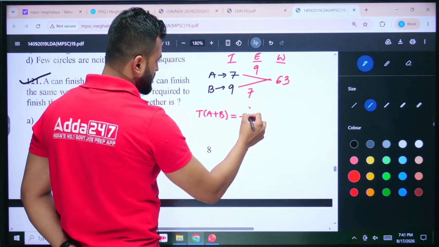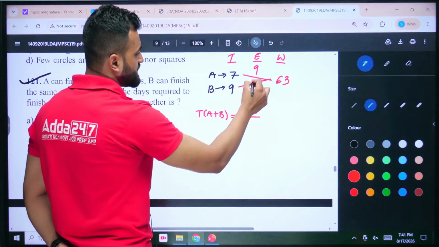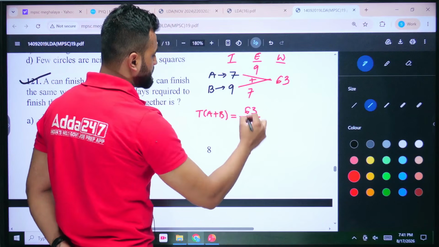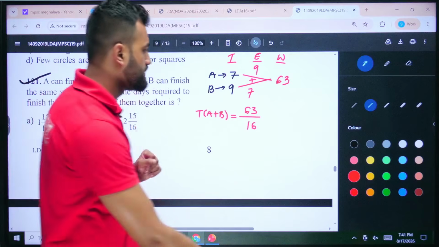63 work. With how much efficiency? This much efficiency. Because A and B are working together, that means with an efficiency of 16. Okay, now just simplify this. Let me show you how to do it.